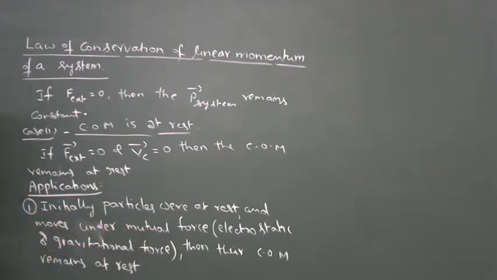That mutual force between the particles is an internal force. It is not an external force. Therefore, their center of mass remains at rest.